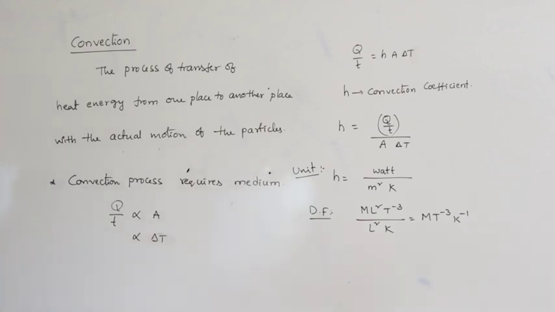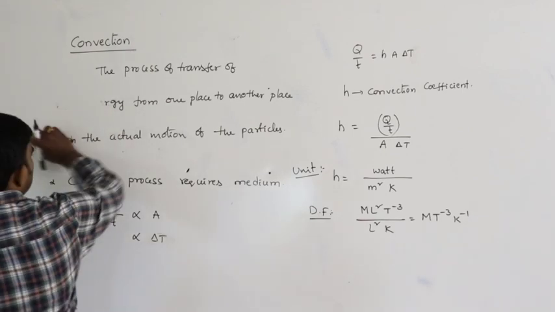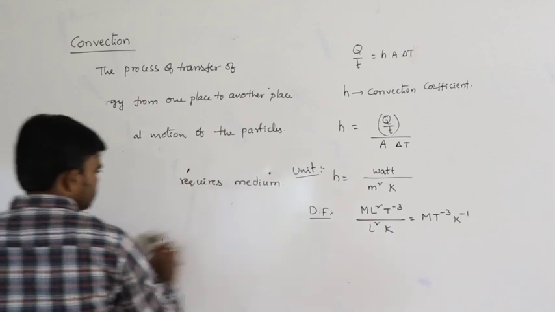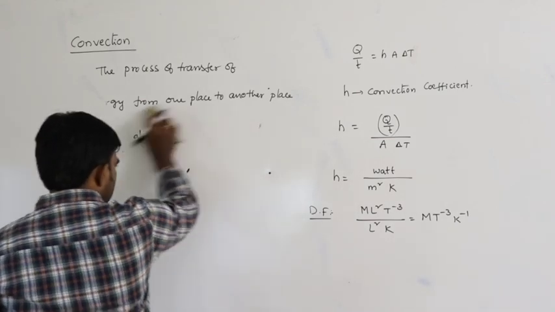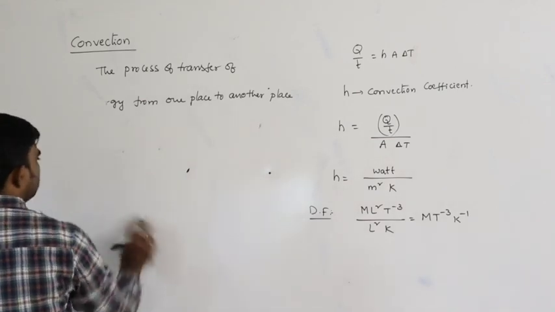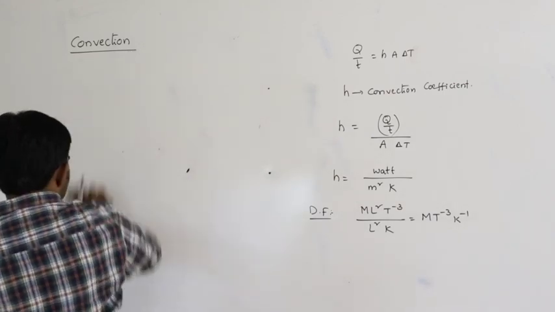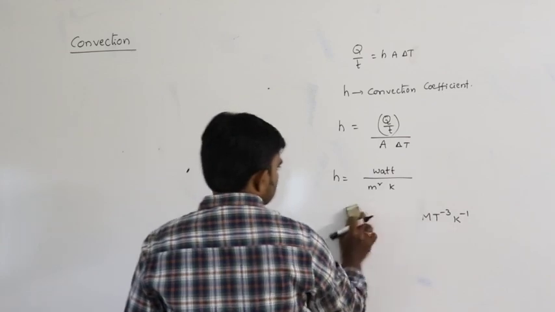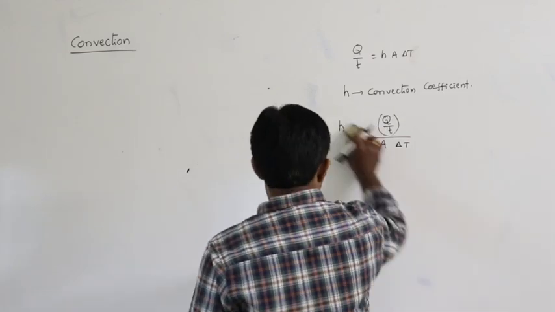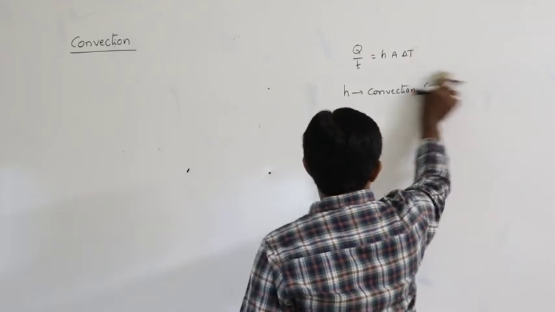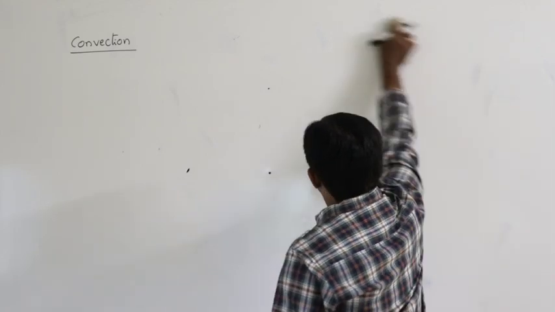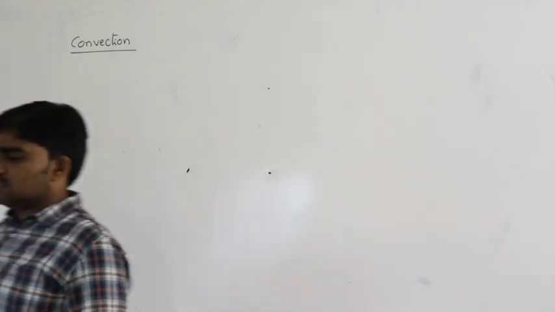So next, in convection, particles are traveling from one place to another place. So without the motion of the particles, convection process does not exist. Convection process exists only in terms of transfer of matter from one place to another place.